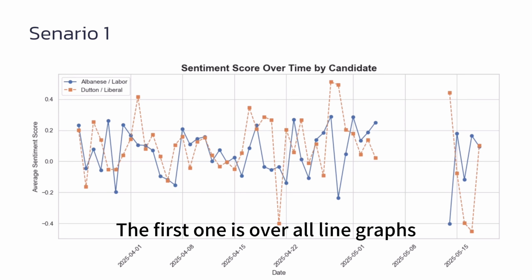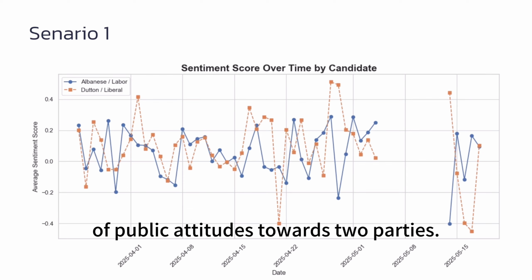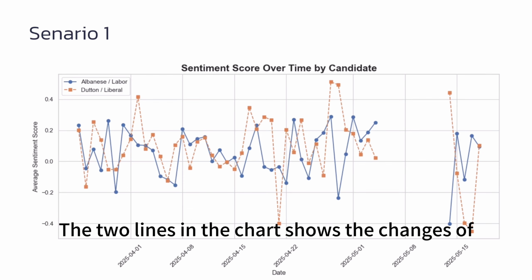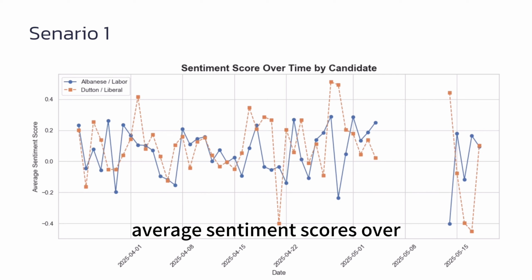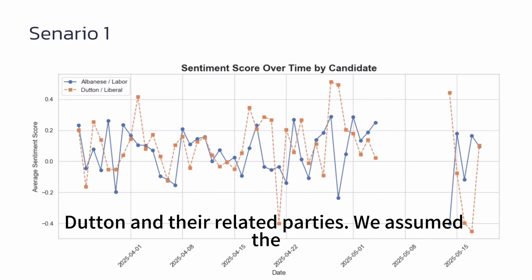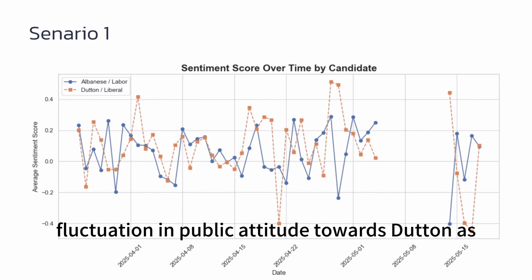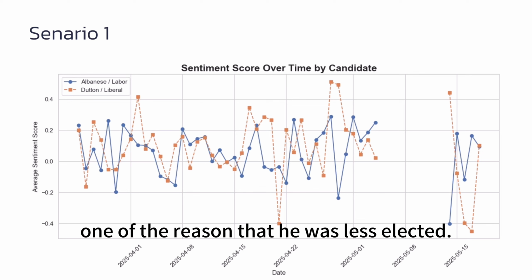The first one is overall line graphs of public attitudes towards two parties. The 2 lines in the chart show the changes of average sentiment scores over time for keywords of Albanese, Dutton and their related parties. We assumed the fluctuation in public attitude towards Dutton as one of the reasons that he